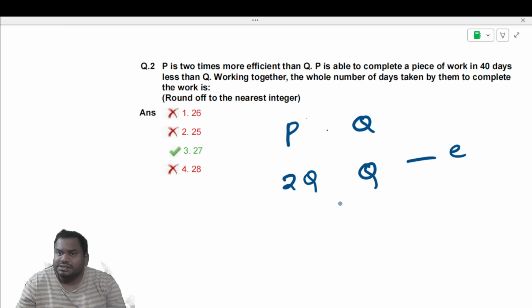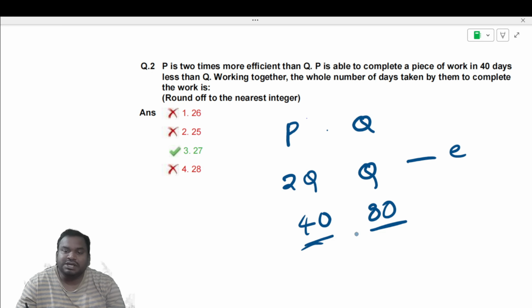Here P is able to complete a piece of work in 40 days less than Q. Suppose Q is taking 120 days, then P will take 80 days. Suppose Q is taking 80 days, P will take 40 days. So when Q is taking 80 days, P will take 40 days less than 80, that is 40 days to complete the same work.